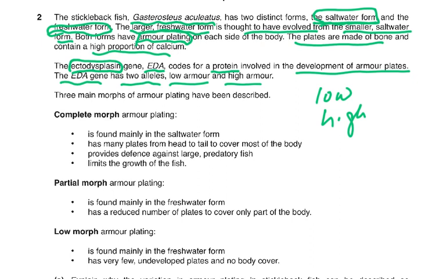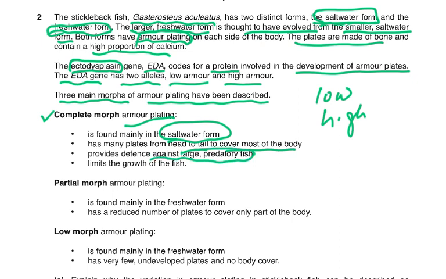So you write the working and keep discussing and reading this when you're in the exam. Three main morphs of armor plating have been described. The complete morph is found mainly in the saltwater form, has many plates from head to tail covering most of the body, and provides defense against large predatory fish. So the large predatory fish cannot really eat them, but it limits growth. Naturally, if they've got these bones on the outside, it's going to limit the growth of the fish. Then we have the partial morph, the second variety, found mainly in the freshwater form. The complete morph was found in the saltwater form, and this is found in the freshwater form.